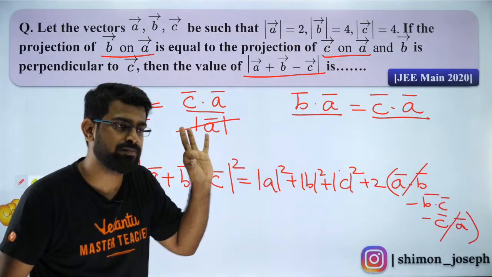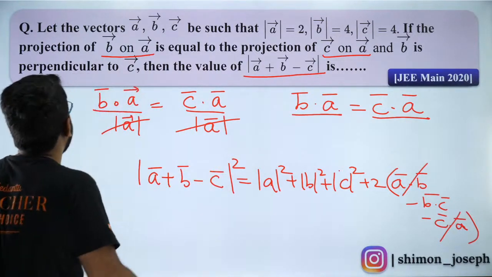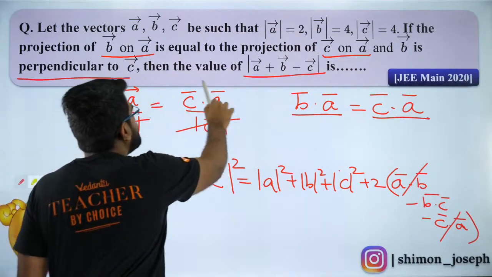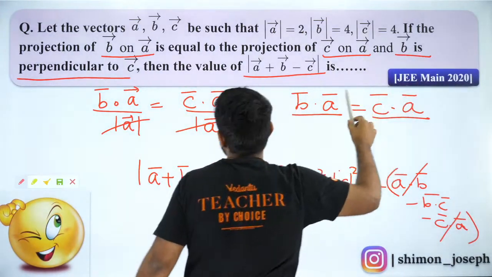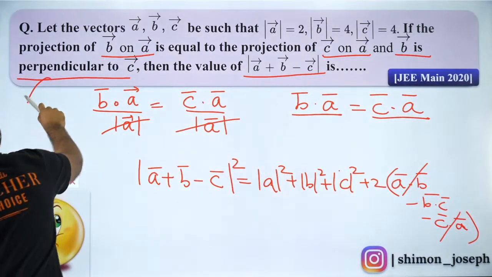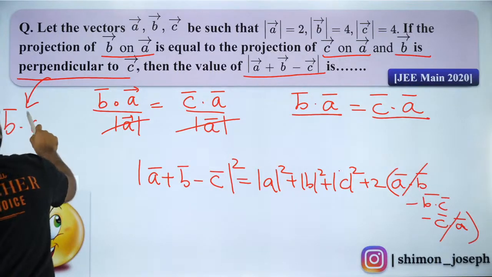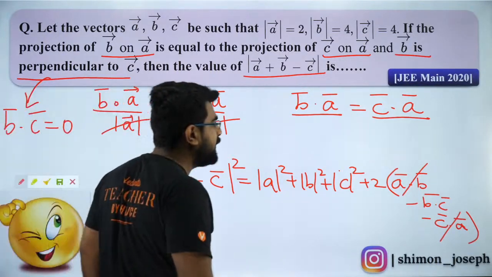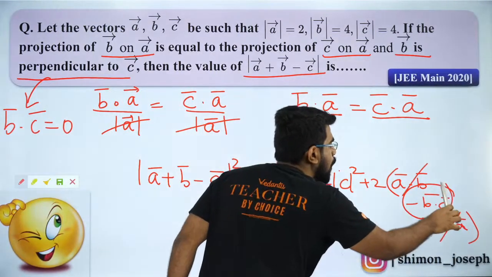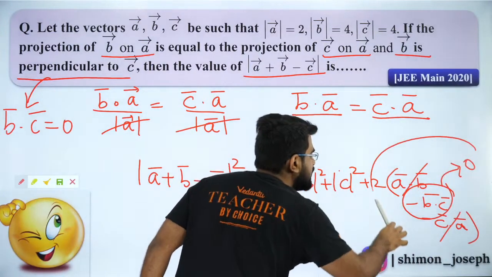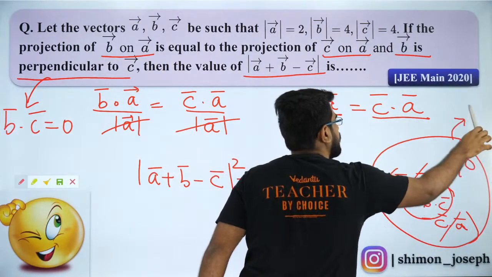Very good, no? Now, the best part is B is perpendicular to C. If B is perpendicular to C, what does that mean? That means B dot C is also 0. So this whole term is 0.